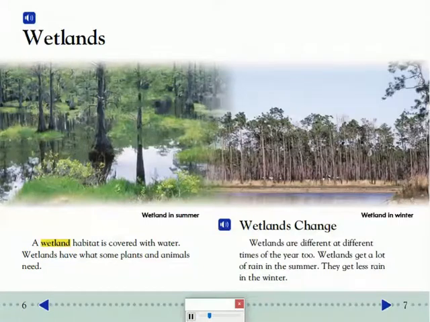Wetlands. A wetland habitat is covered with water. Wetlands have what some plants and animals need.